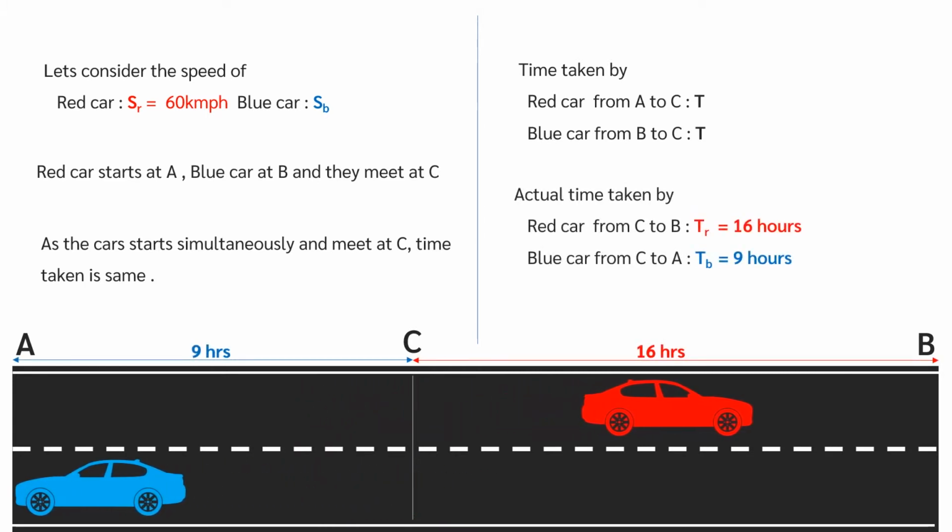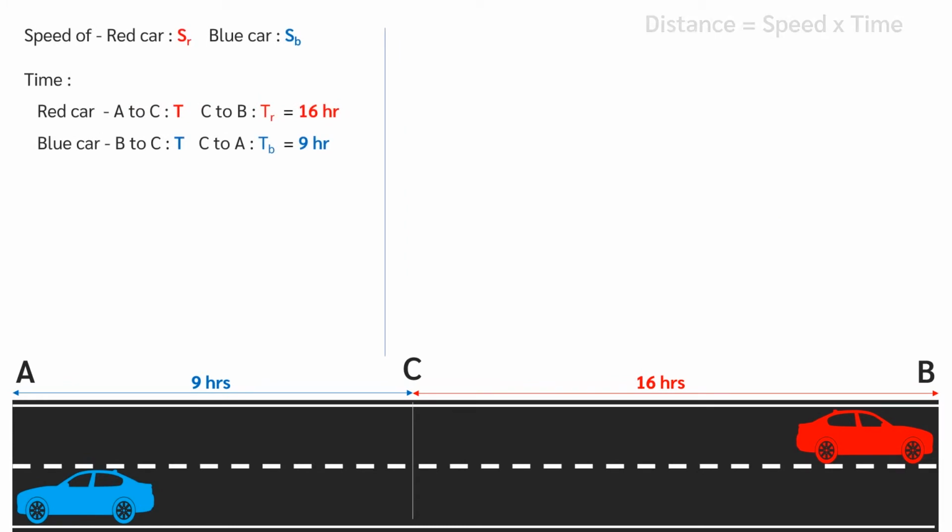After crossing each other at point C, red car takes 16 hours to reach point B. Let this be TR. Blue car takes 9 hours to reach point A. And this is TB. We know, distance equals speed into time. So, distance covered by red car, from A to C, equals speed of the red car into time taken by red car to reach C. Distance AC equals SR into T.